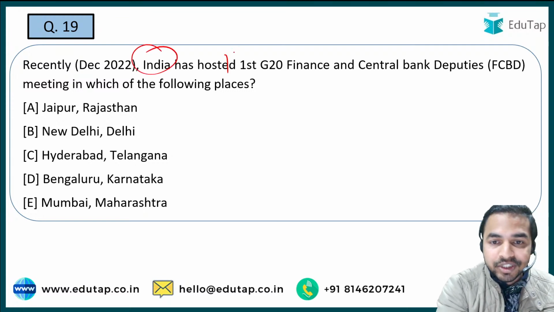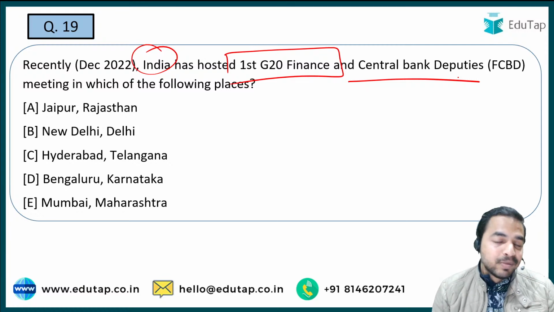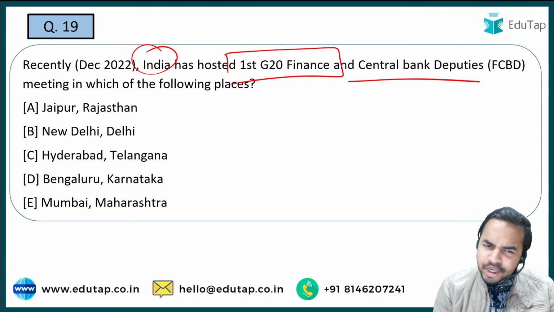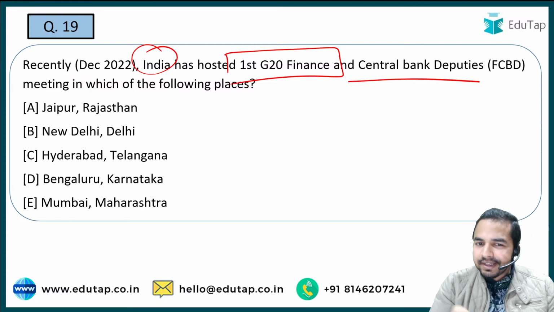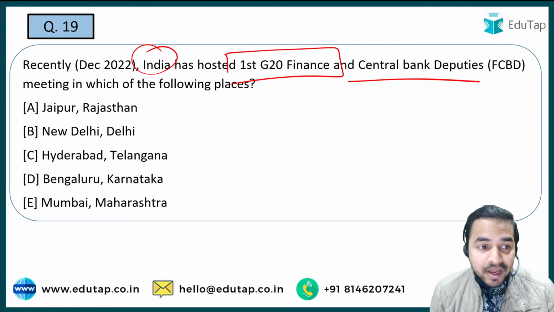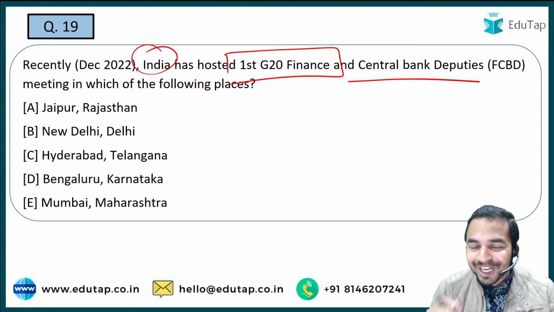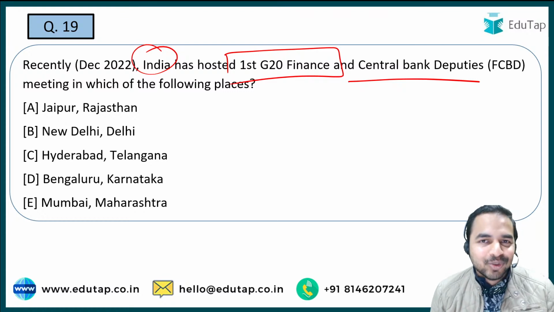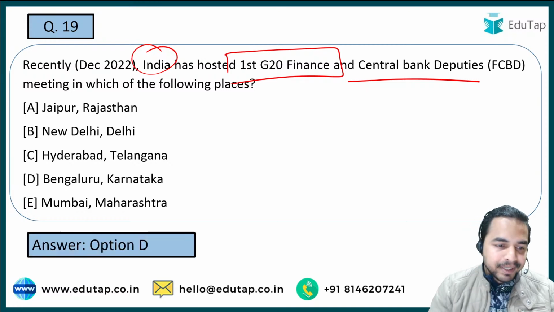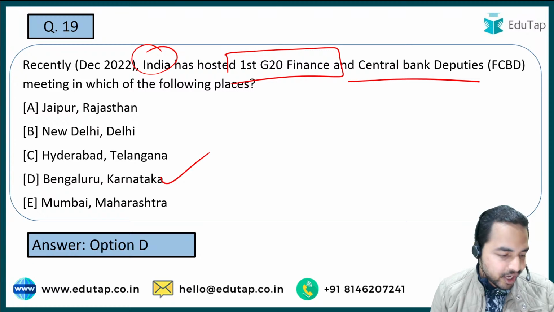India has hosted the first G20 finance and central bank deputies meeting. We all know that India has assumed the presidency of G20 from this December. So now the question is: India recently hosted the first G20 finance and central bank deputies meeting, and you are required to tell me at which place this particular conference was held. So absolutely right, it is option D, that is Bangalore, Karnataka, is the right answer to the question. Absolutely right, option D is the right answer.